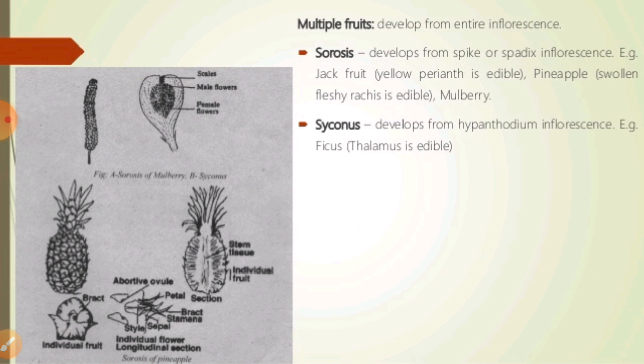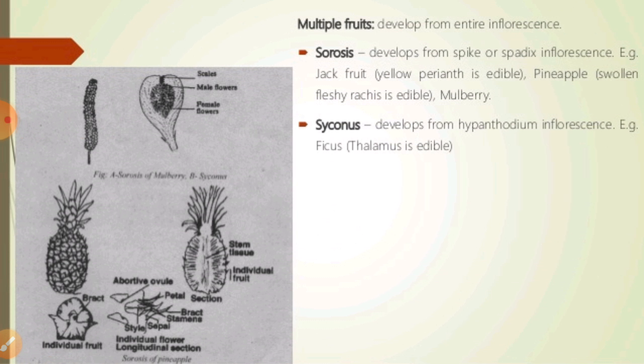Then we have to talk about the multiple fruits, right? I think you are all familiar with jackfruit. I think everybody knows kathal, right? That is the best example of multiple fruits.